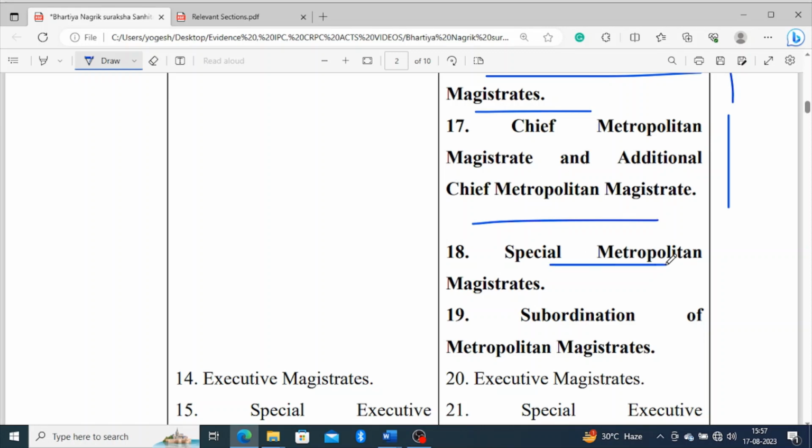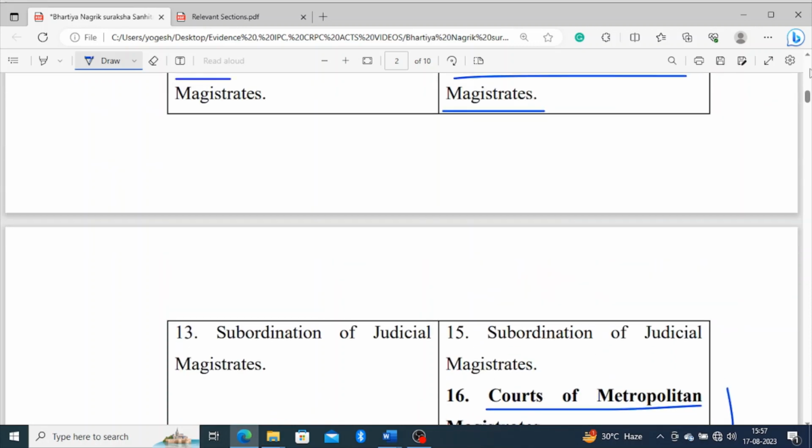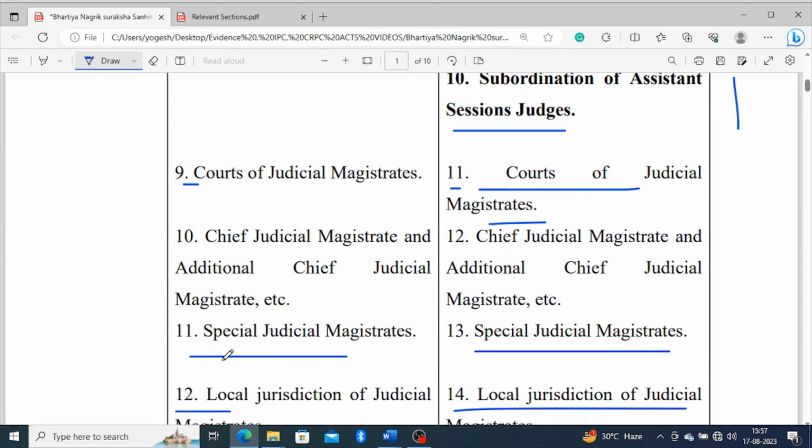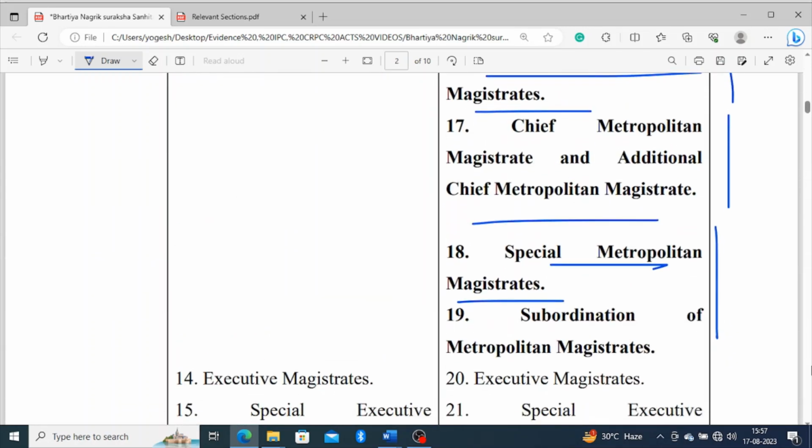Even Special Metropolitan Magistrate terminology will not be there, because only the Chief Judicial Magistrate or Additional Chief Judicial Magistrate remain. No Metropolitan Magistrate or Chief Metropolitan Magistrates. These kinds of sections have been removed.